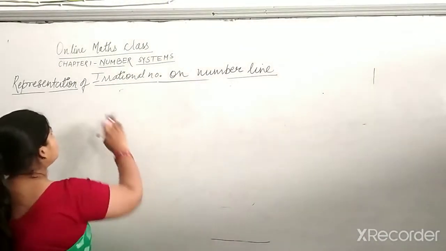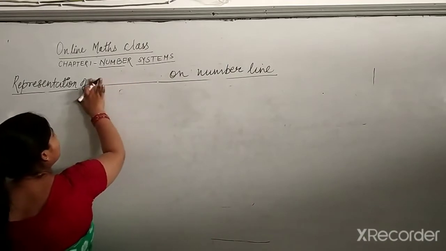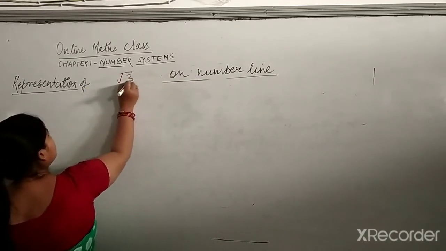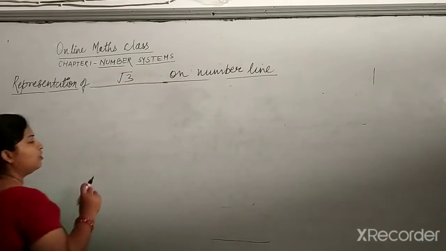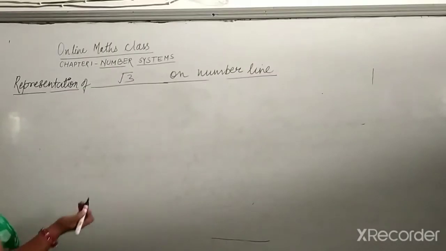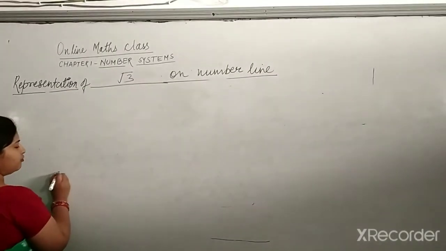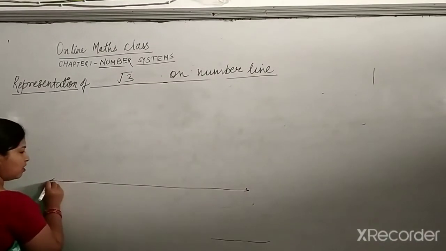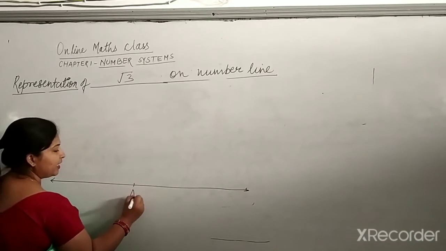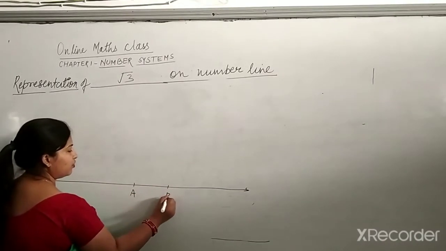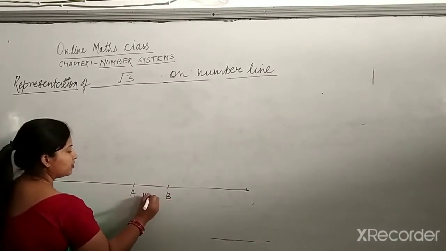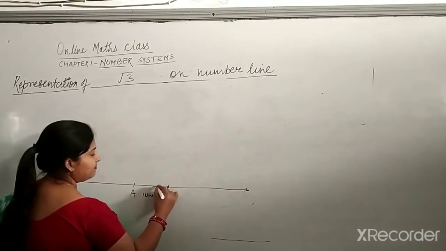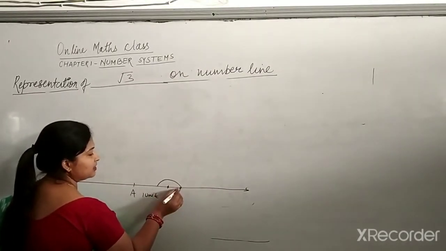Okay, we will do representation of root 3 on number line. But whenever we are doing any number, first of all we have to start with root 2 itself. Like how? First of all we will make A, then we will make B, 1 unit. Then make a 90 degree angle, put compass on B and pencil, make an arc like this.